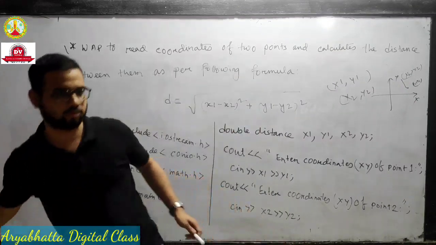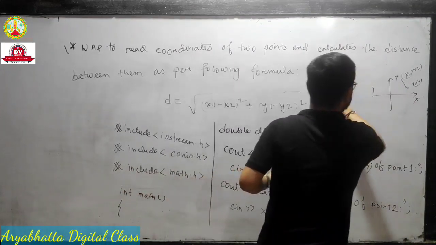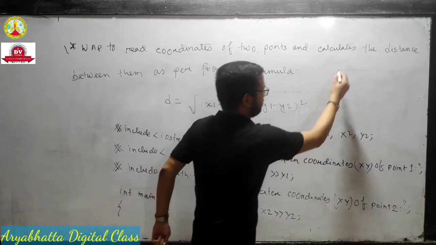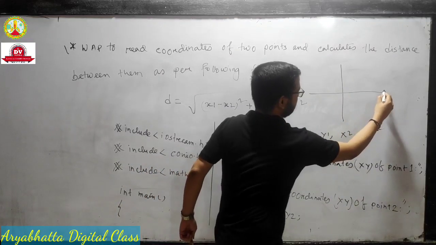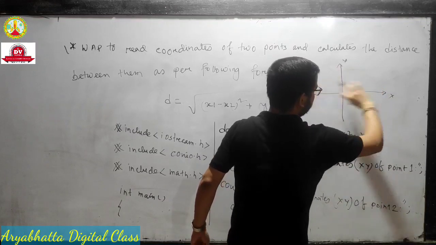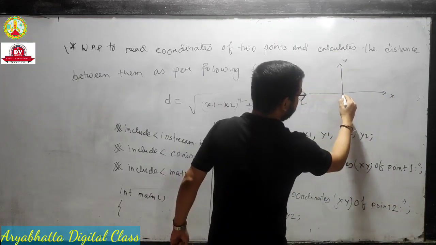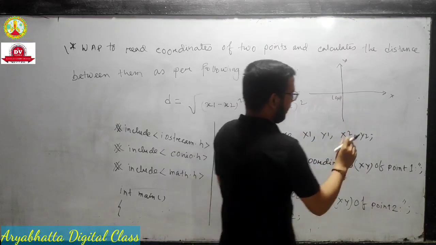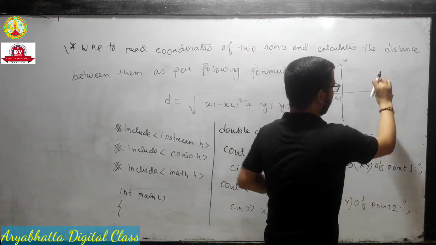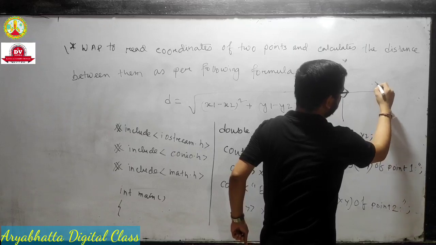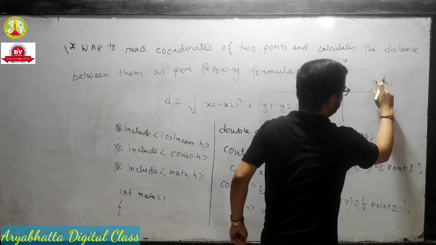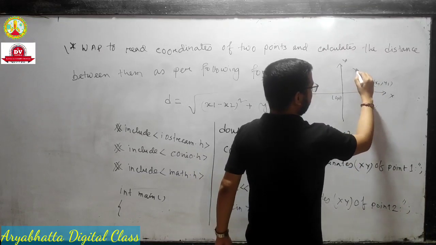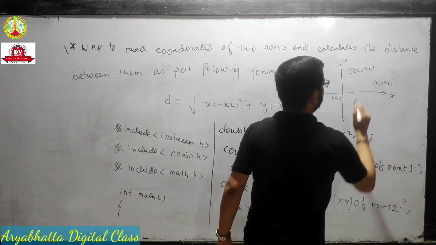I will show you in detail. You know coordinate geometry. These are the 2 axes. This is the x-axis, this is the y-axis, and this is the center. The center is always 0, 0. And x1, y1 is some point, and x2, y2 is another coordinate.